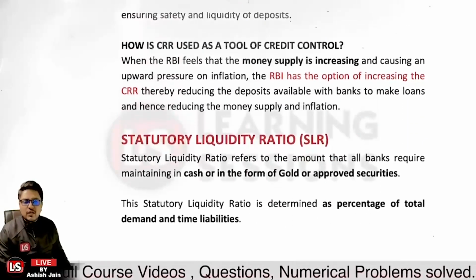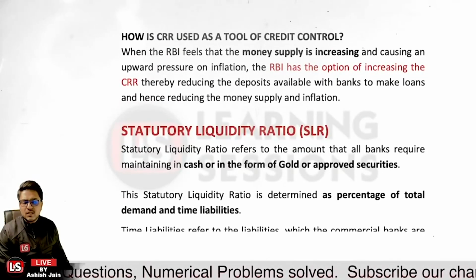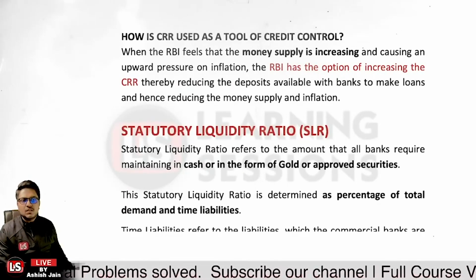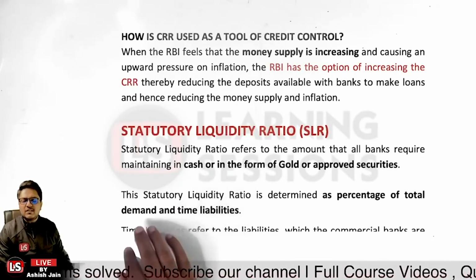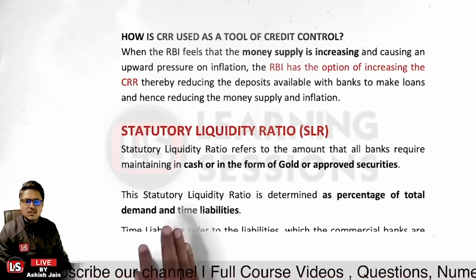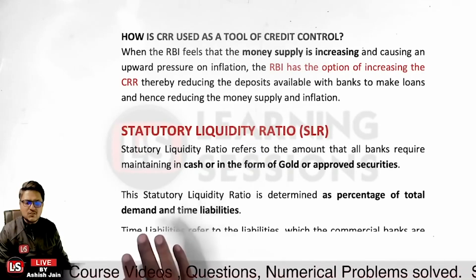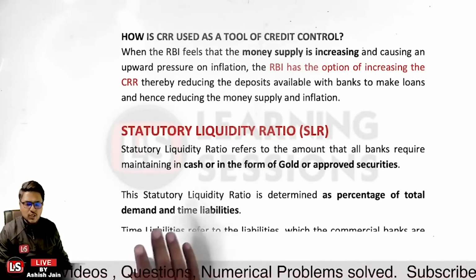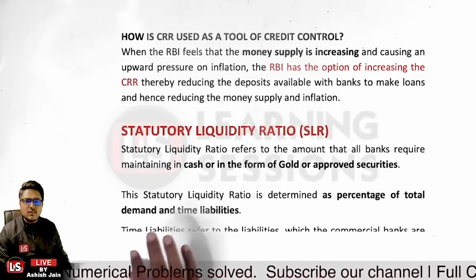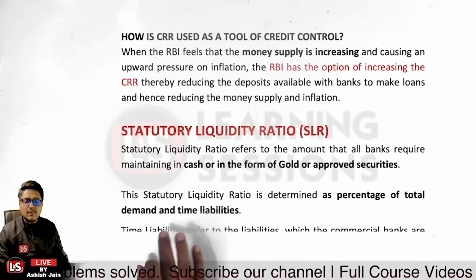Next, it is related to the statutory liquidity ratio, that is the SLR. The statutory liquidity ratio is defined under Section 24 of the Banking Regulation Act. If we look at the components of the SLR, in the case of the CRR, the banks were to maintain the balances with the Reserve Bank of India in the form of cash only. But in the case of the SLR, the banks are to maintain a part of the NDTL, the net demand and time liabilities, in the form of cash, gold, or government approved securities within India.